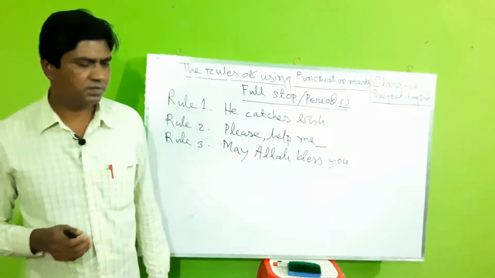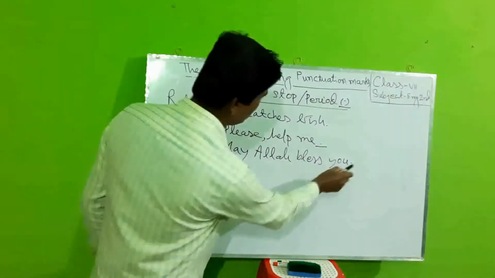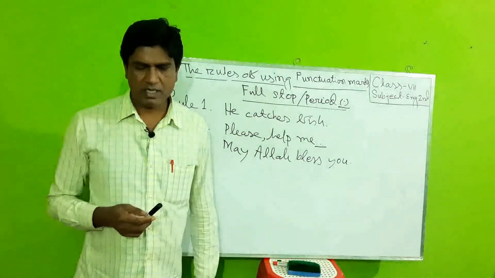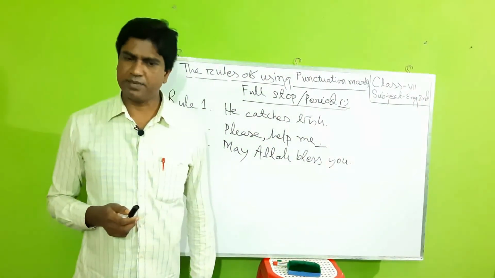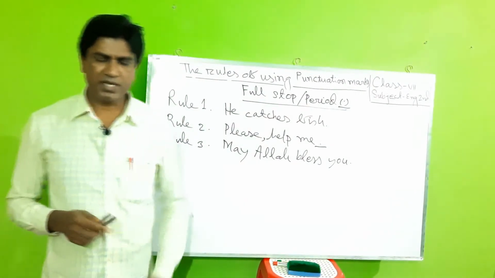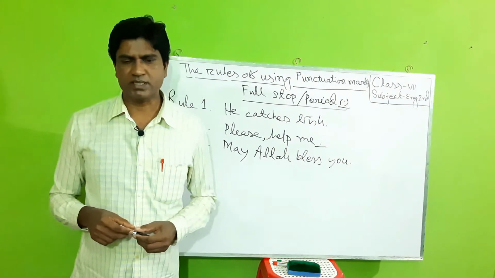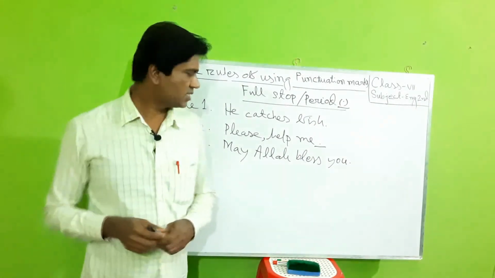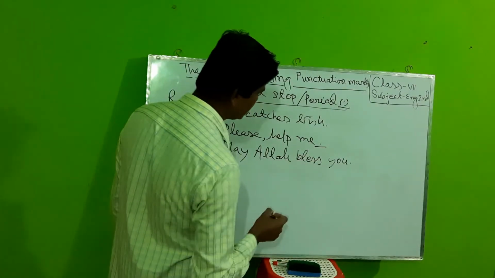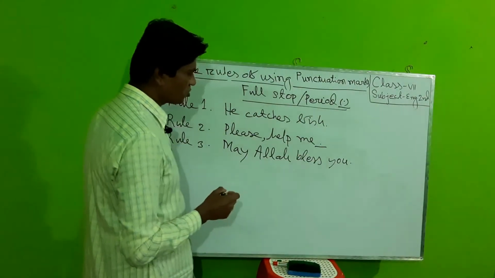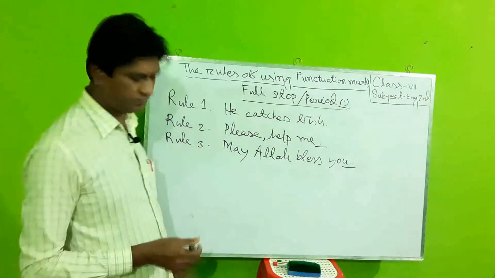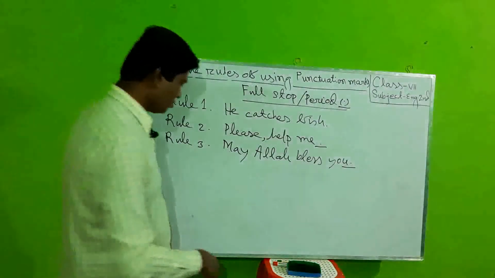The rule is full stop is used at the end of an optative sentence. I repeat it, full stop is used at the end of an optative sentence. As the sentence is an optative sentence, I have used full stop after this sentence. Rule 4.